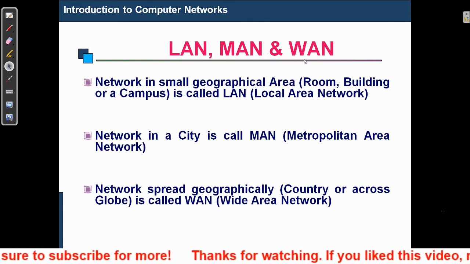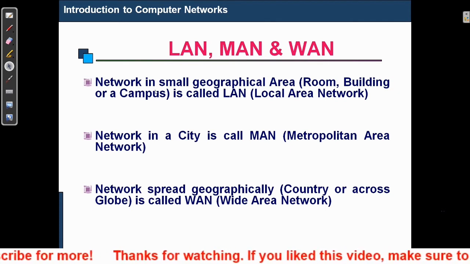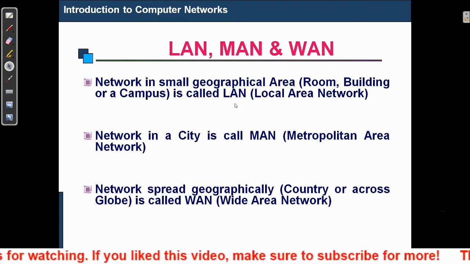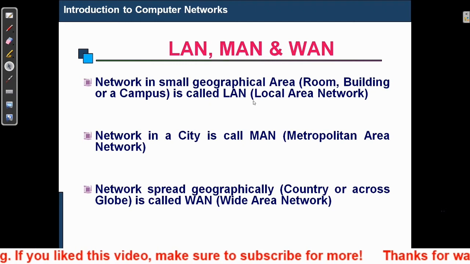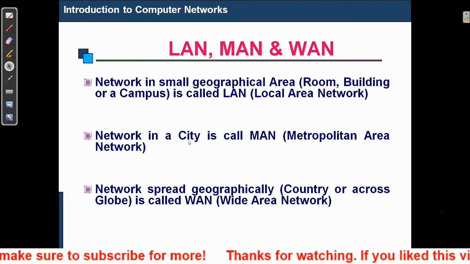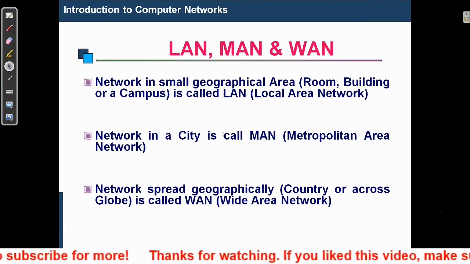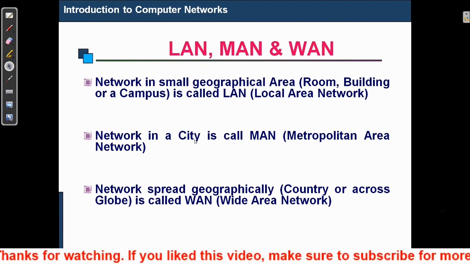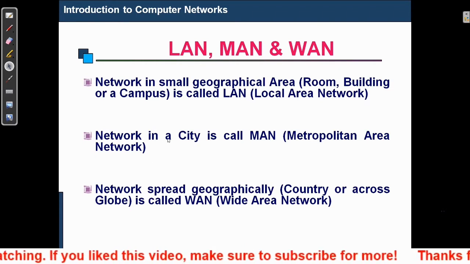One is LAN, MAN and WAN. LAN is local area network, which is limited to a room, building or campus, or within a lab. The second type of network is called MAN, metropolitan area network. This particular network is limited to a city only. So cable TV network is an example of MAN.